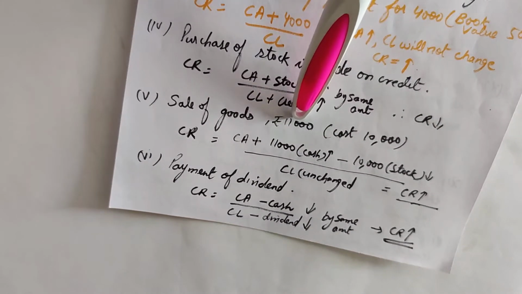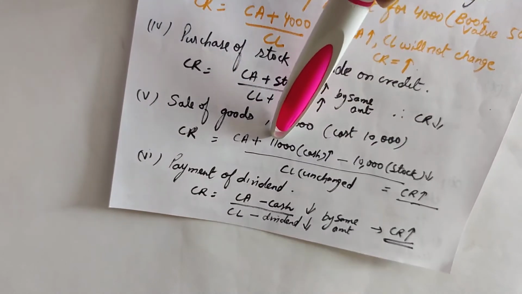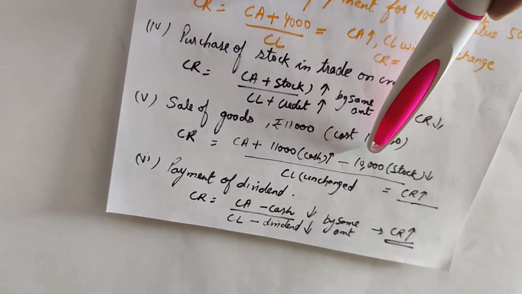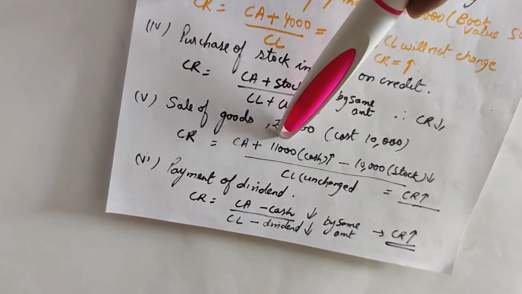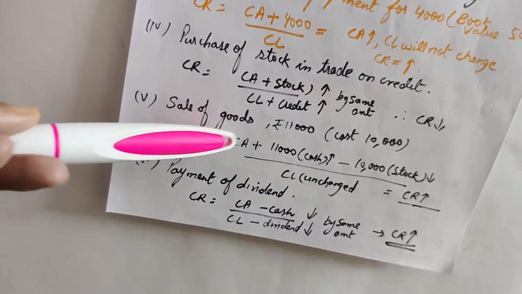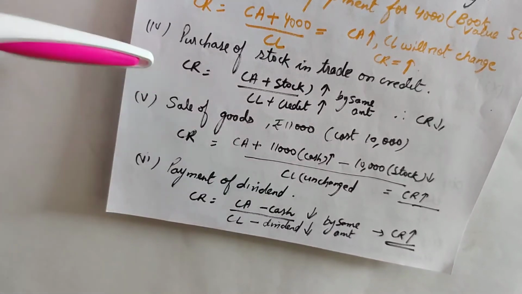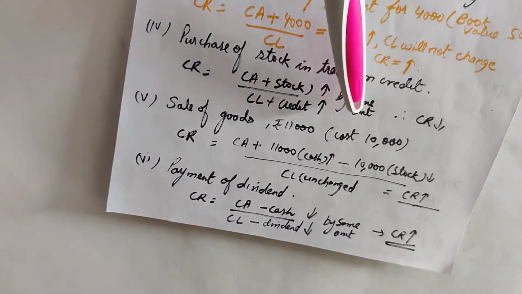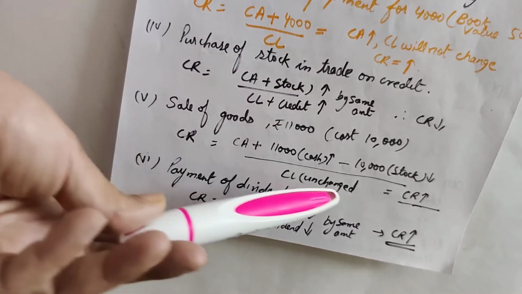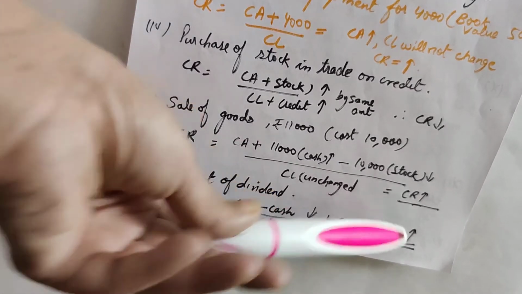And since there's a sale of 11,000, cash will increase by 11,000. 11,000 will be added to current assets and 10,000 will be subtracted. The net impact is 11,000 minus 10,000, a 1,000 increase. So current assets are increasing by 1,000, whereas current liability is not impacted by this cash sale of goods of 11,000. Current liabilities remain unchanged, so the net impact is that current ratio will improve.